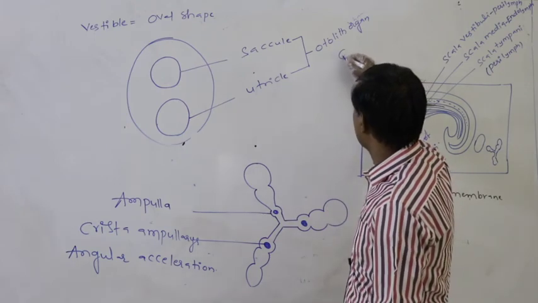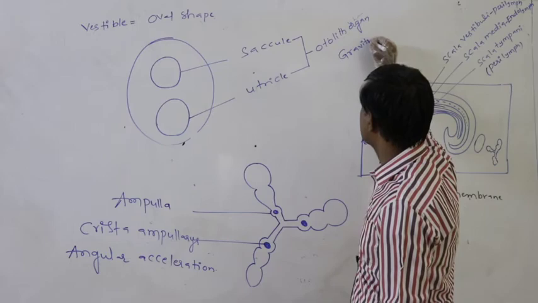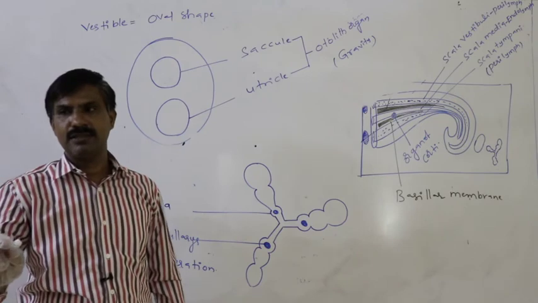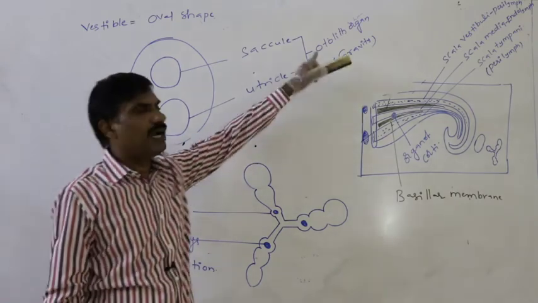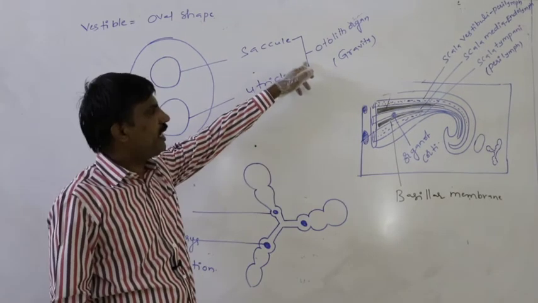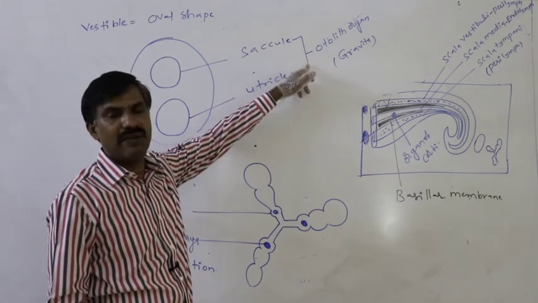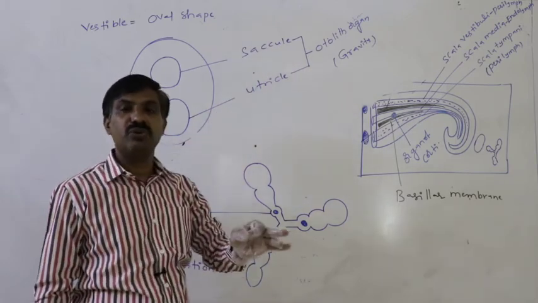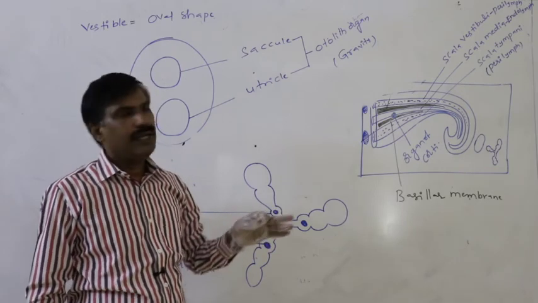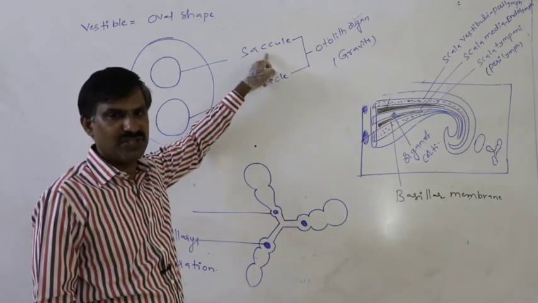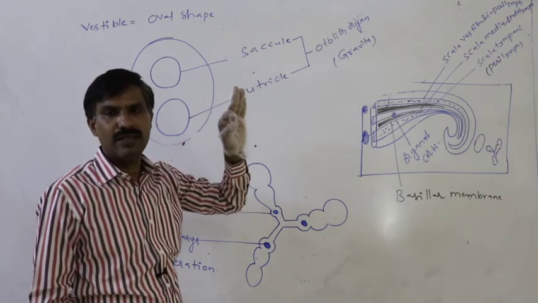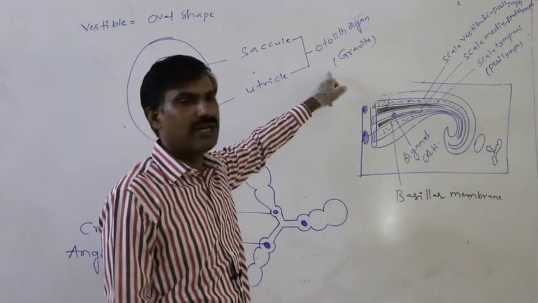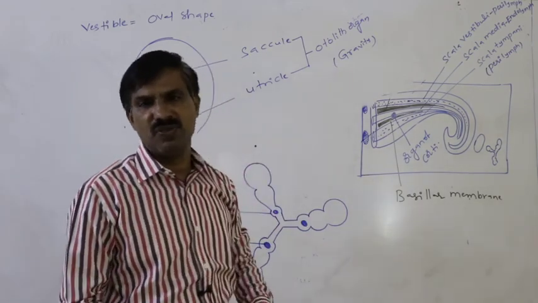Against gravity, to maintain the body balance. Both the saccule and utricle together are useful to us. Alone they may perform other functions, but combinedly the saccule plus utricle are useful to maintain the body balance against gravity, against the gravitational force.